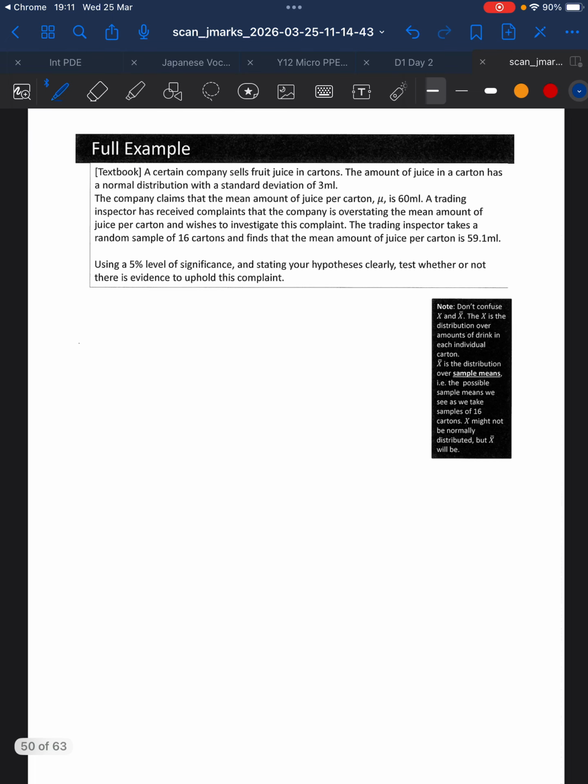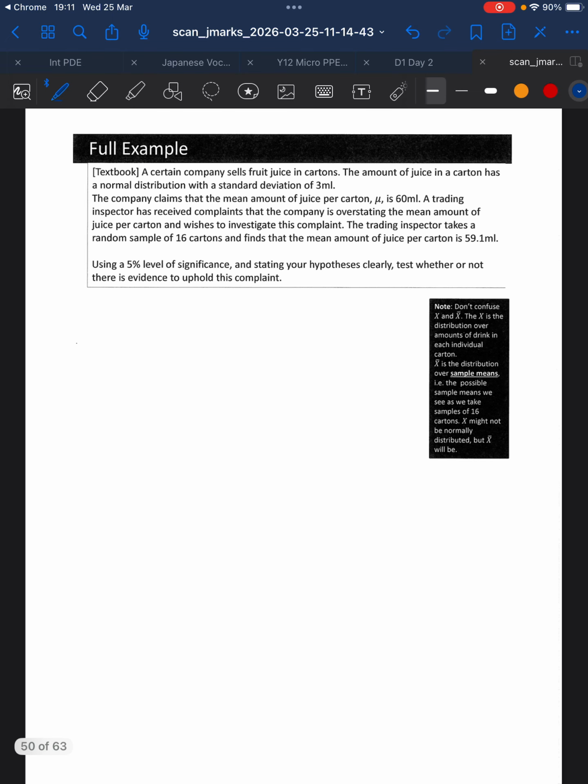Here we go. A company sells fruit juice in cartons. The amount of juice has a normal distribution. Standard deviation's 3. I'm going to do this at the start, so I'm going to talk about the population. The company claims that the mean amount is 60. A trading inspector has received complaints that the company is overstating the mean.